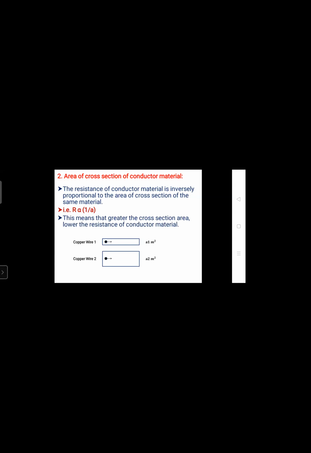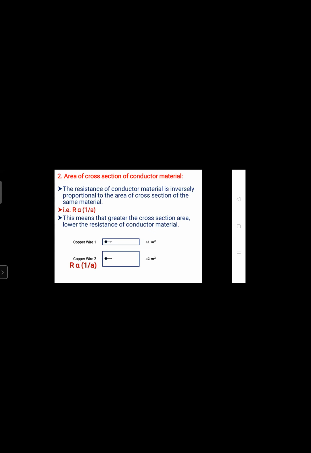Second one, area of cross section of a conductor material. The resistance of a conductor is inversely proportional to the cross sectional area. The resistance of a conductor material is inversely proportional to the area of cross section of the same material. Whichever conductor material we are using, if the cross section area is increased, then resistance will decrease. Like that we are going to tell.